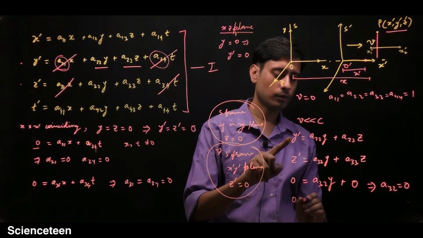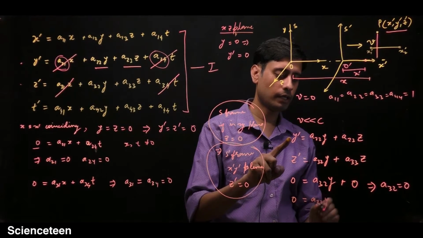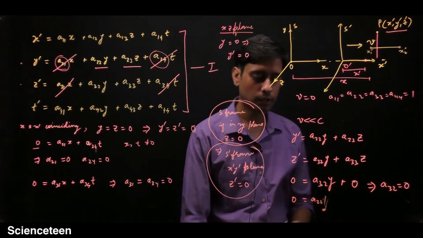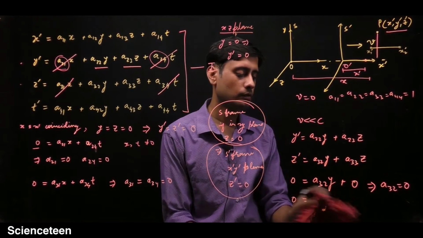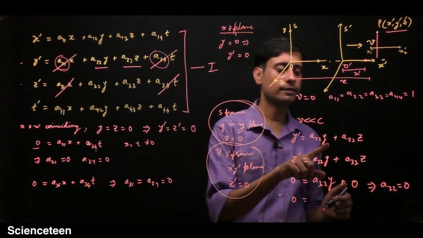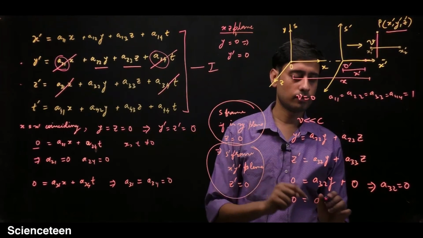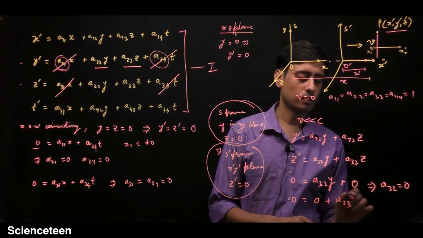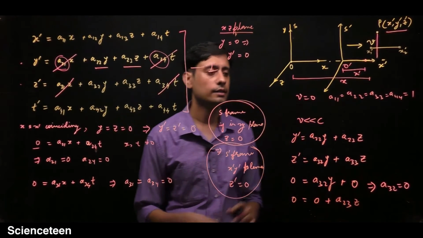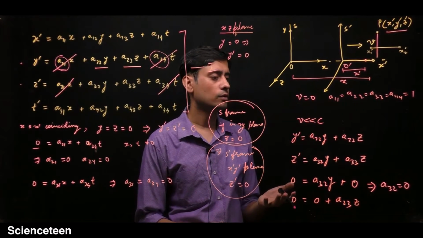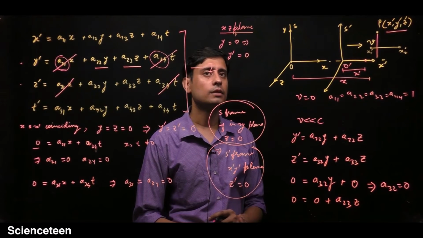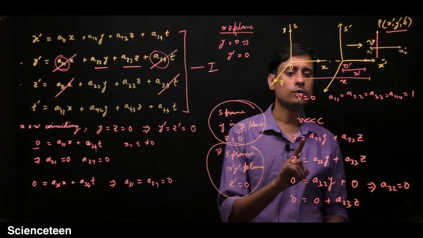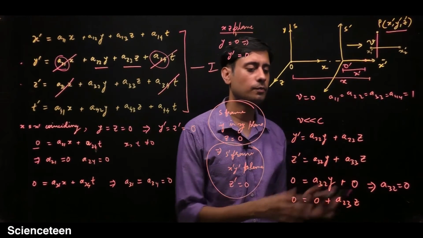If y prime is 0, you can write it A22 y. This y is 0, so this term will become 0. So only this term will remain, A23. So in the xz plane, y will be 0. X and z can have some value, but in the xz plane y must be 0, and if y is 0, so y prime must also be 0 in the S prime frame.